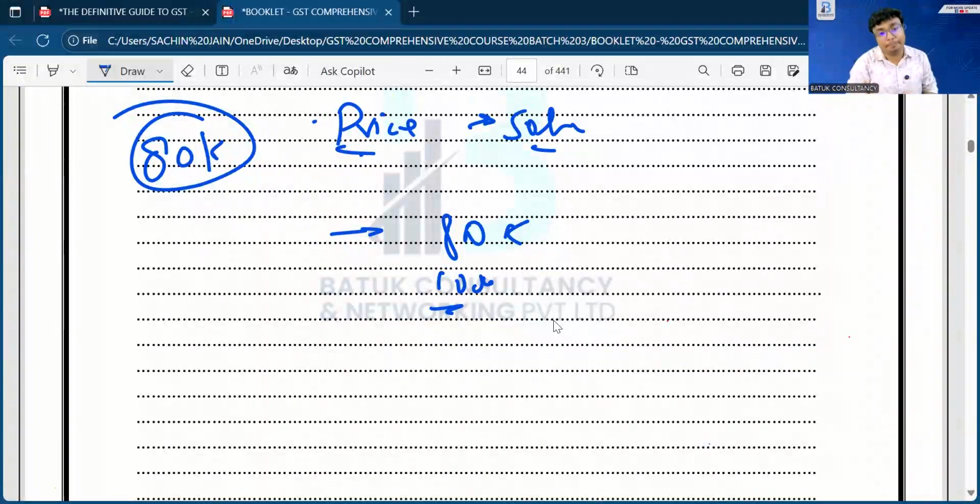Yes, definitely. If there is any expenditure in relation to that particular supply, whether it is packing, loading, unloading, or any taxes other than your CGST, SGST, UTGST, if applicable, the same will become part of your value.